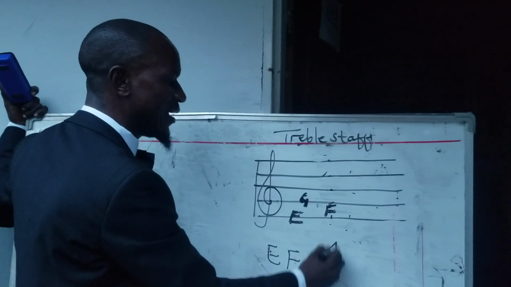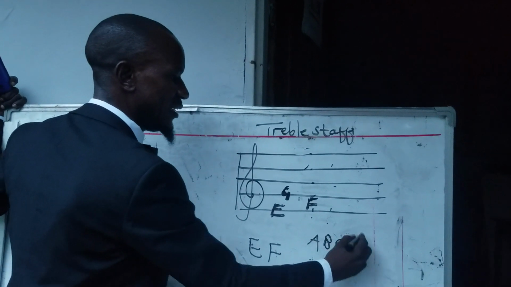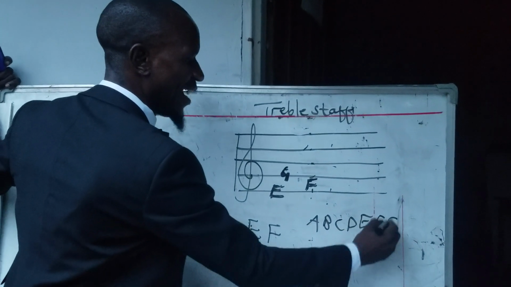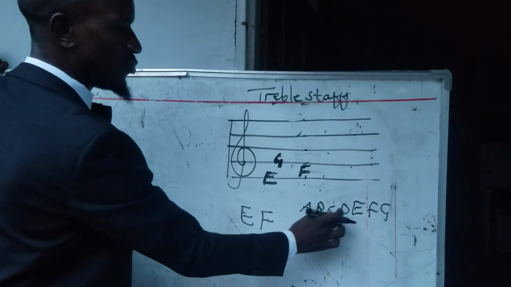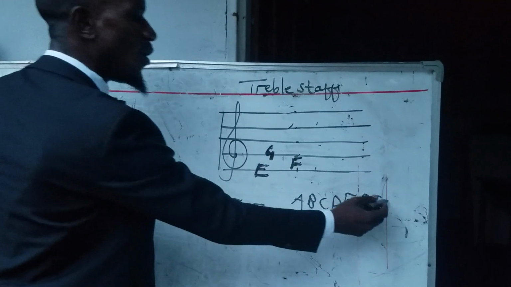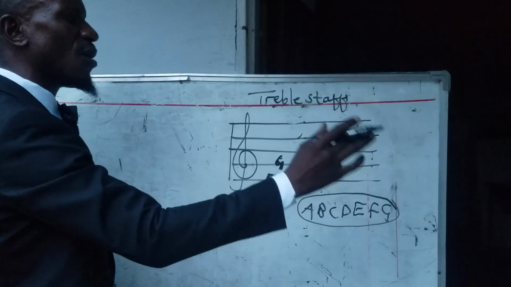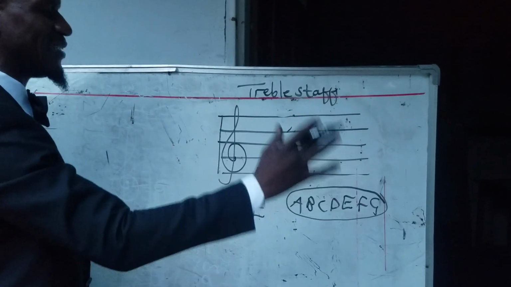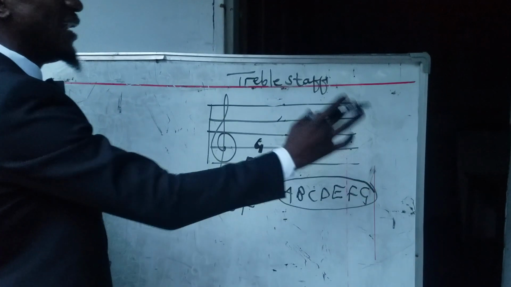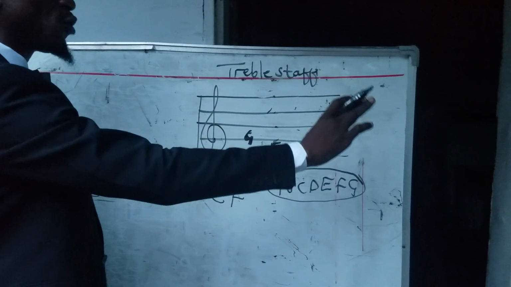That's A, B, C, D, E, F, and G. 1, 2, 3, 4, 5, 6, 7. So only these 7 letters are used in music. The musical alphabet is only made up of 7 letters, A up to G.